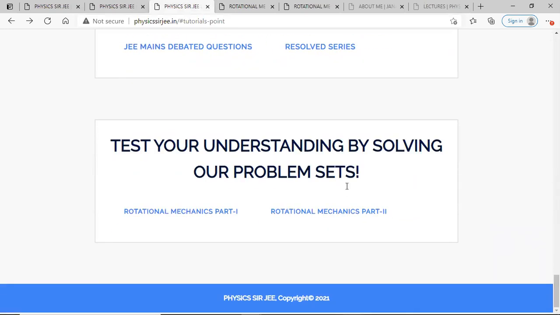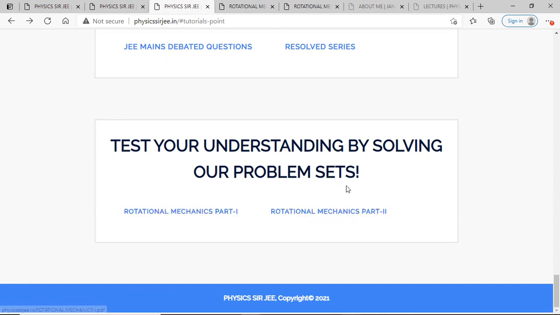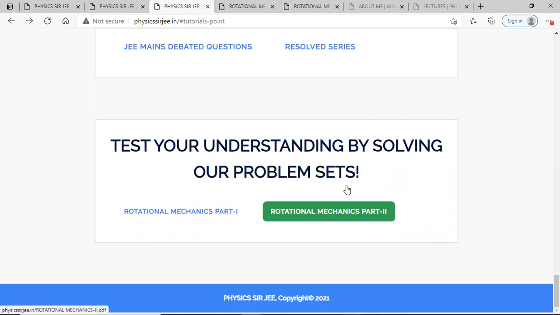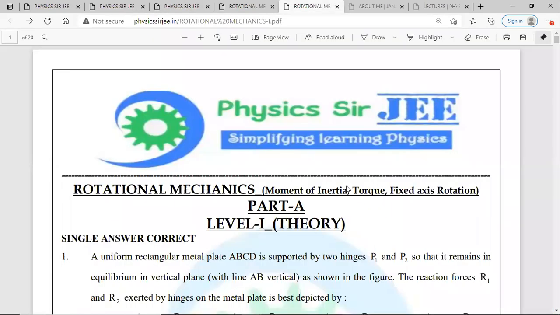Test your understanding by solving our problem sets. Right now I've uploaded Rotation Mechanics part 1 and part 2. These are in PDF format. You can just press and download. They're free. Let me show you. Once you press, let's suppose, Rotation part 1, you'll end up getting this PDF file, as you can see.